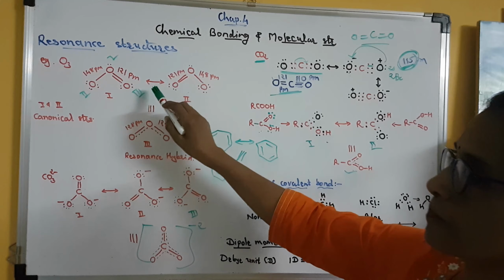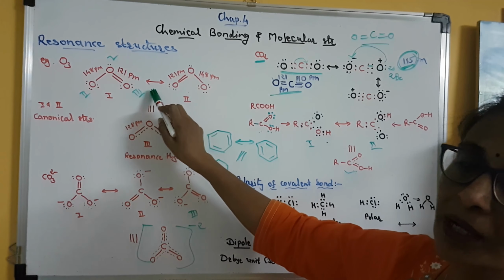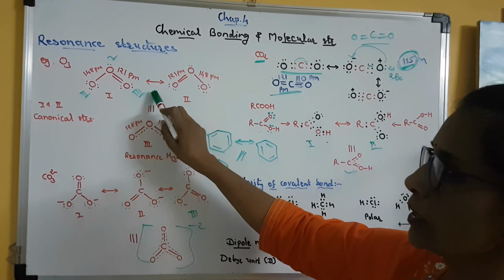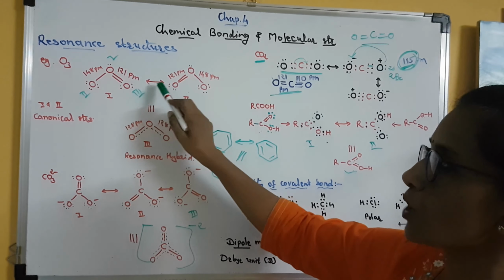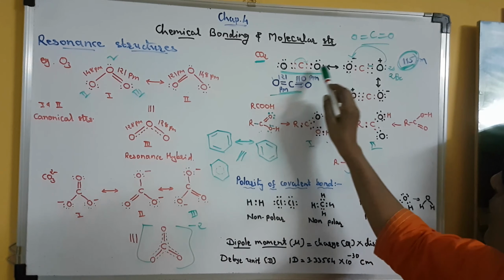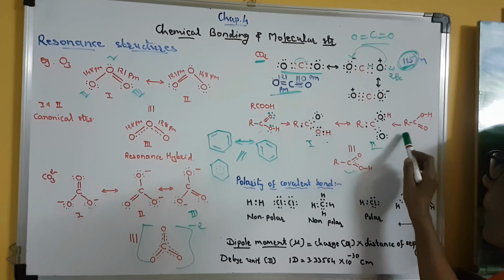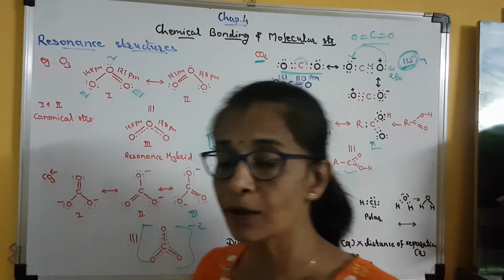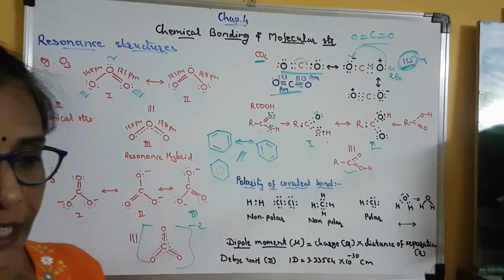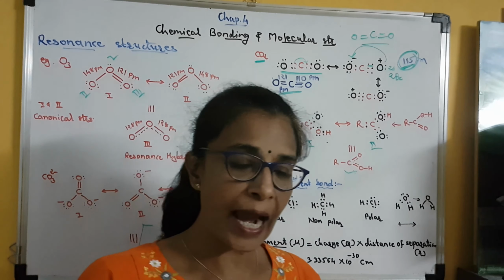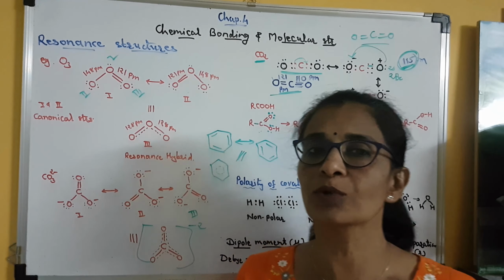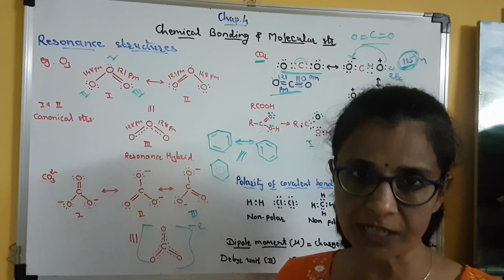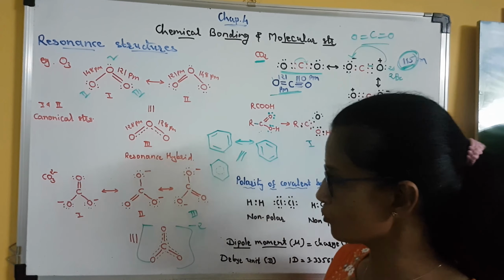Now resonance is always shown by a double headed arrow. Clear? Because these two structures are converting into each other. So wherever you see resonance structures, there is always a double headed arrow. Clear? Now what is the importance of resonance? It stabilizes the molecules and it explains the experimentally determined parameters of the molecule very accurately. Clear? So this is all for today.